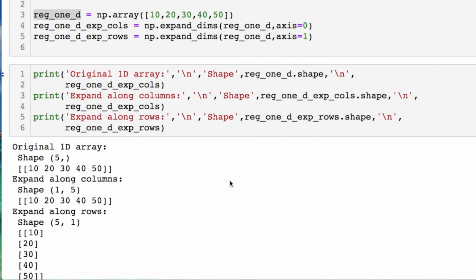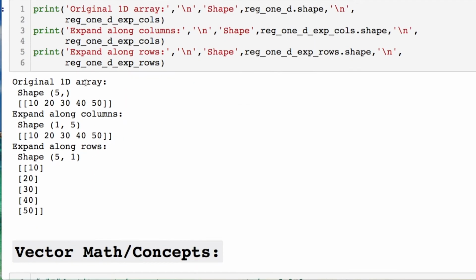Now the expand. So we have this 1D array. We're going to work with our columns. And we're going to work with our rows. Okay, let's look at what this is. So let's print this off and we have our 1D array, which is 5 rows and just our single column here, our original data. Now we changed this to work along the columns and now we'll have a 1 by 5. So we rotated this. We can go along the rows and rotate this into a 5 by 1 because you notice there's nothing here.